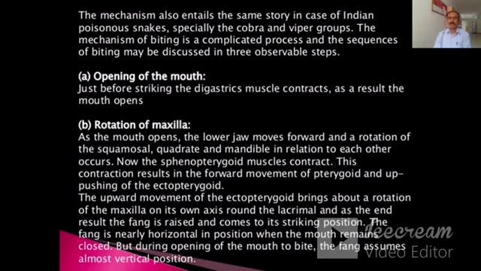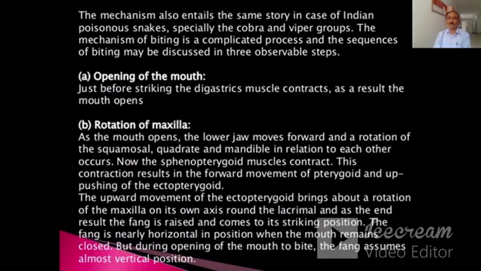The mechanism of biting is a complicated process, and the sequences of biting may be discussed in three observable steps. Number 1, opening the mouth. Just before striking, the digastric muscles contract. As a result, the mouth opens. The second step is rotation of maxilla.